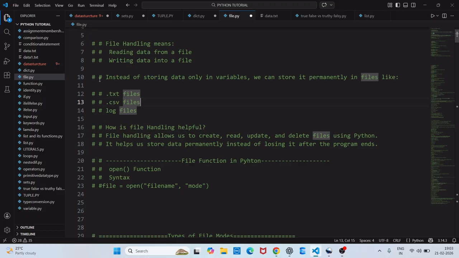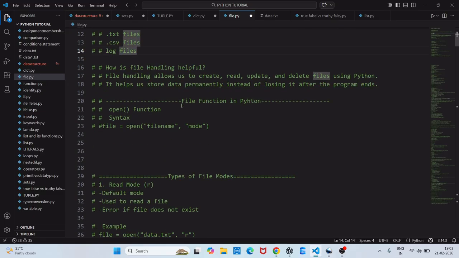So here you can see what it says. Instead of storing data only in variables, what we did before was to store data in variables, and that data is valid only when the program is running. Once the program closes, the data is lost. So in order to keep that data permanently, we use files. What type of files are we going to deal with? Text files, csv files, log files.